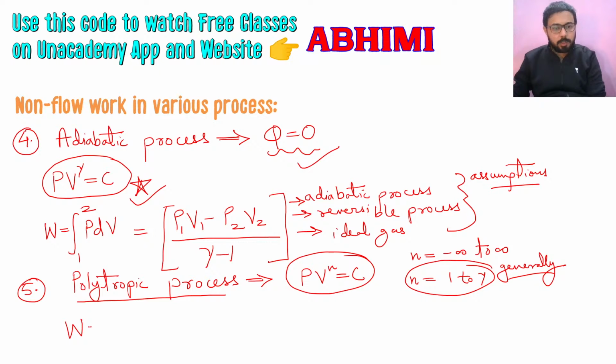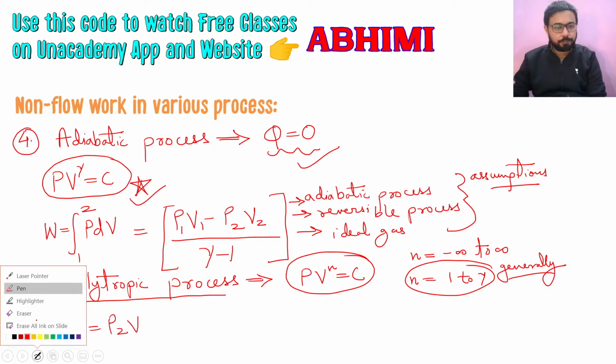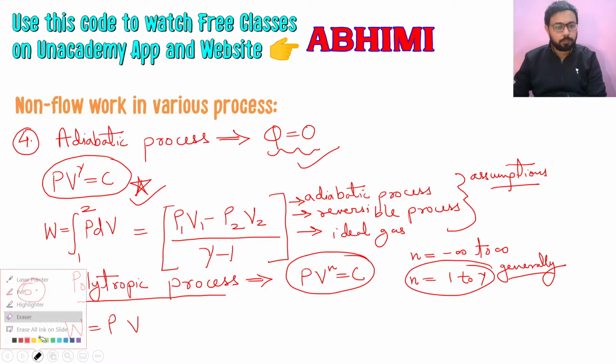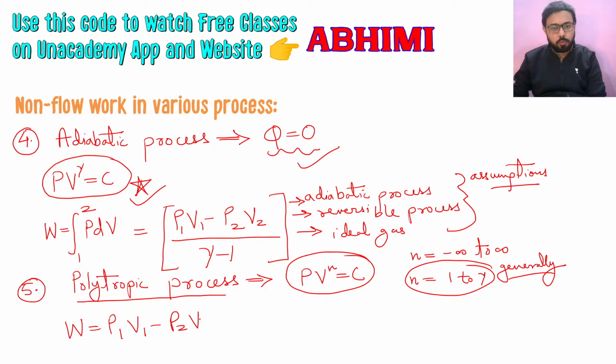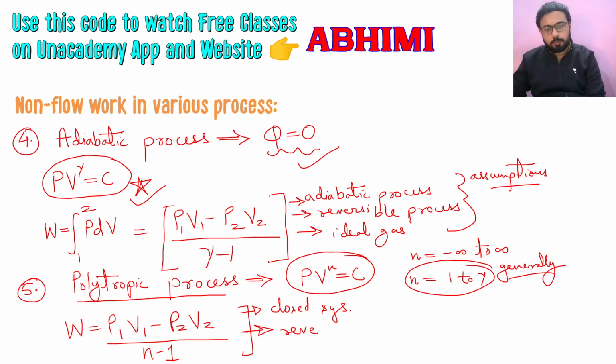Work done similarly you will find as P1 V1 minus P2 V2 divided by n minus 1, and this is for closed system, polytropic process, and reversible process.